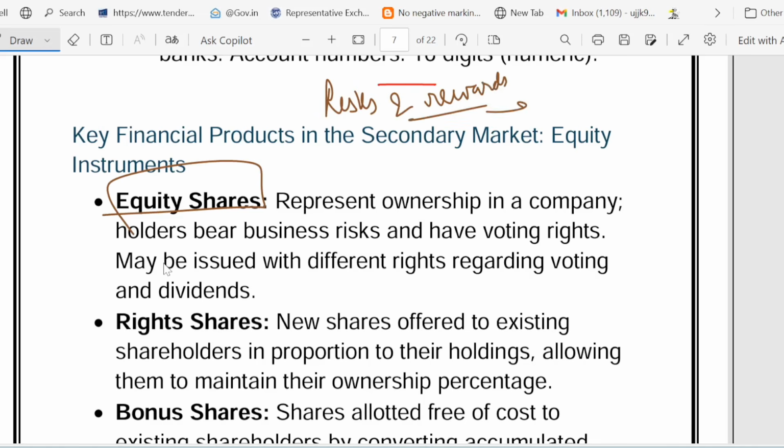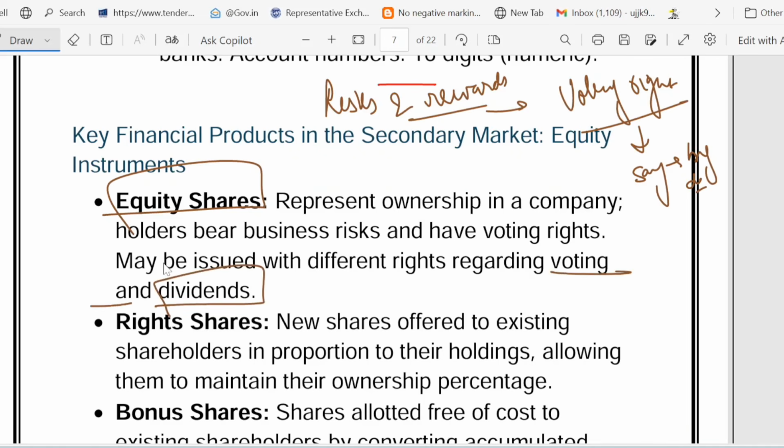Voting right means you get a say in big decisions, like choosing the startup logo. Then comes dividend. Dividend means profit share.